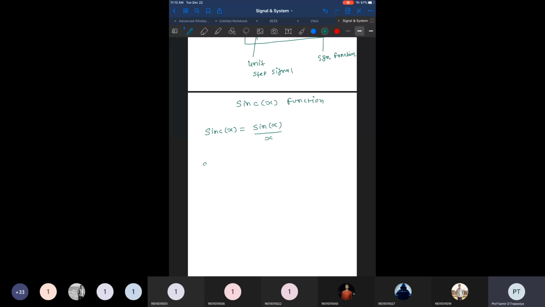Or, if you are more familiar with the t variable, it is defined as sinc of t, which is sine of t divided by t. And if we observe this graphically, the function looks like this.